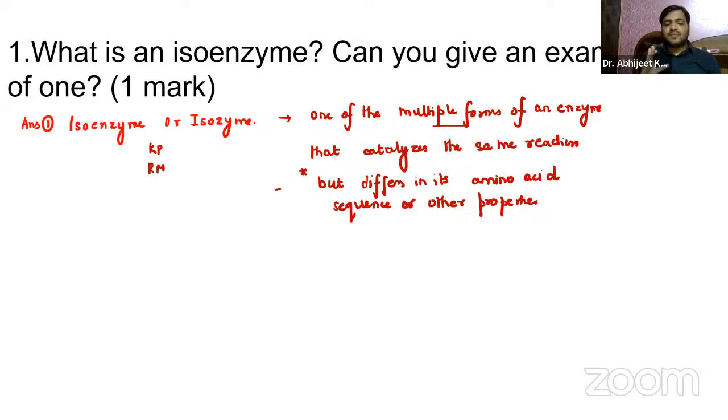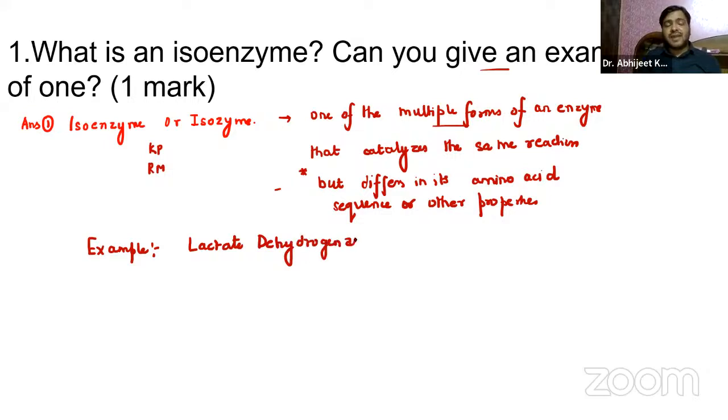So basically, this is something that you have to remember about the definition of an isoenzyme. But when the question says, can you give an example of this, the very common example, guys, is lactate dehydrogenase.